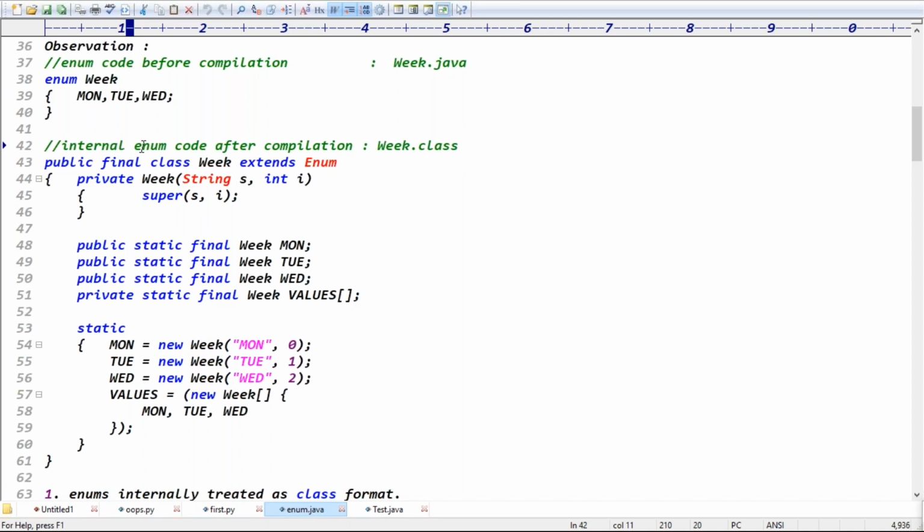Here, see guys, we declared the enum Weak, but internally it is taken as public final class Weak, right? So enums are internally treated as a class format only. And the second point you can see, guys: enum is final. Enum is by default final, which means what guys?